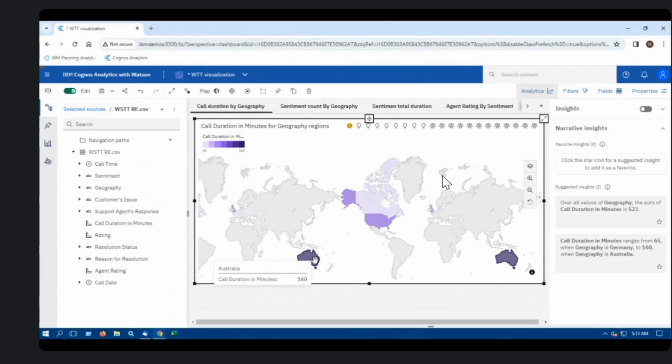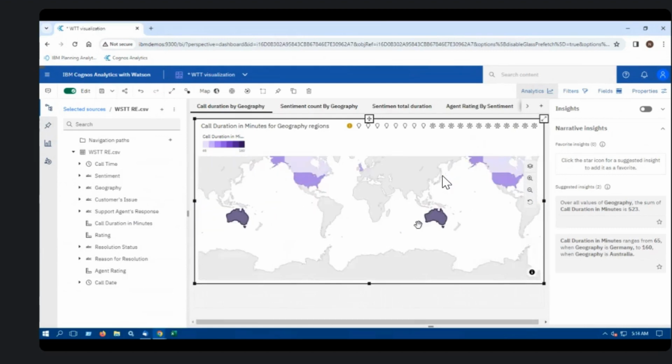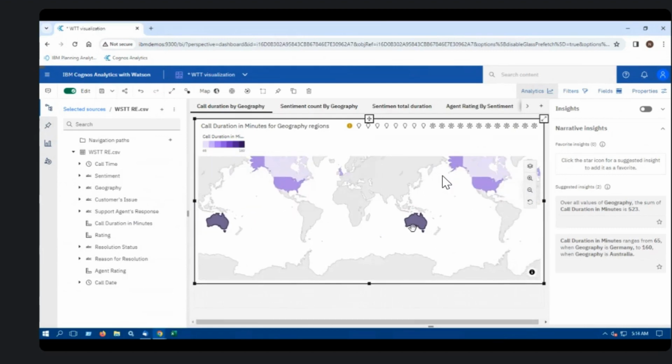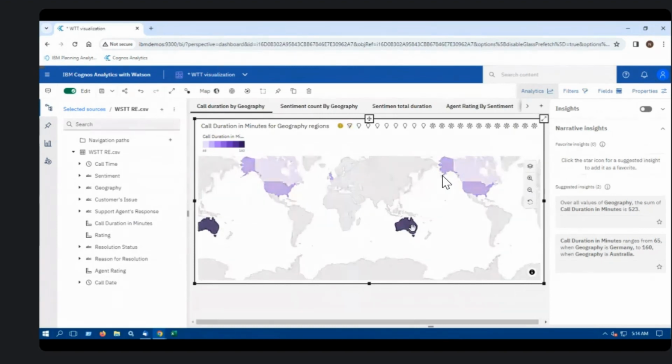And one more additional thing with Watson Cognos is that you can have narrative insights. And in this case, I understand that the total call duration, in fact, the overall values of geography is 523. So if I could have your attention to the suggested insights to the right-hand side of the page, the call duration ranges from 65 minutes in terms of Germany to 160 in terms of Australia.